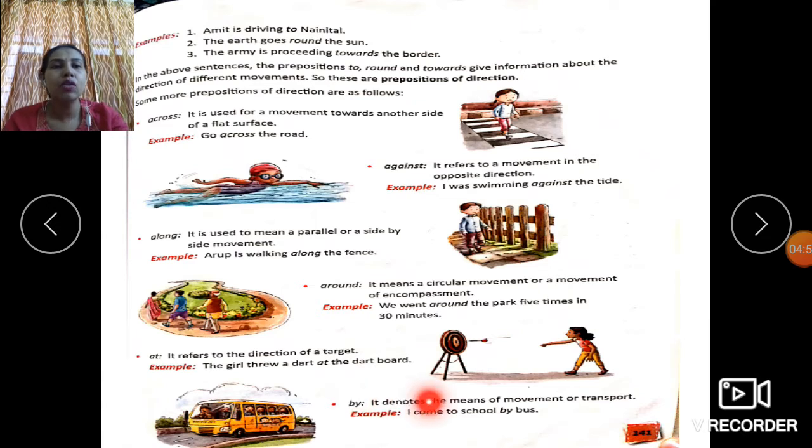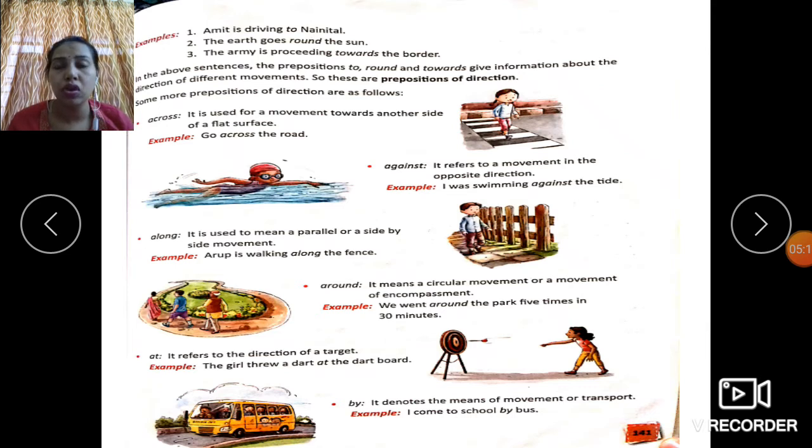By. It denotes the means of movement or transport. Example, I came to school by bus. This is when by is used in order to talk about the transport that helps us in movement.